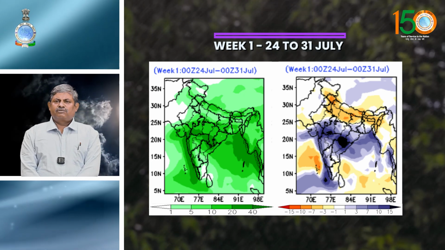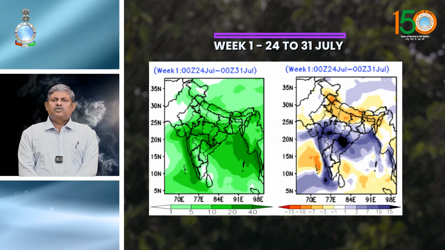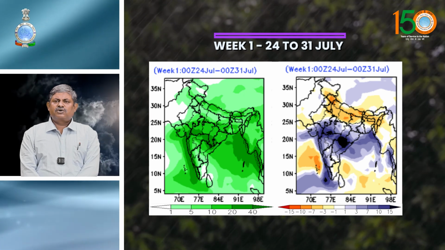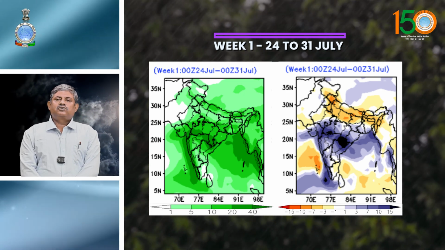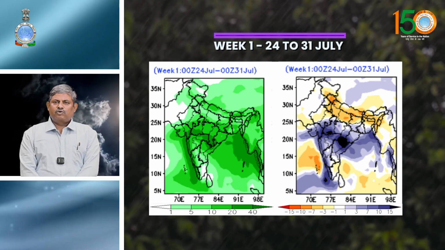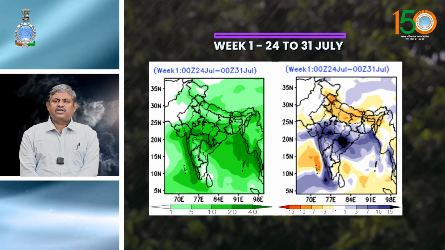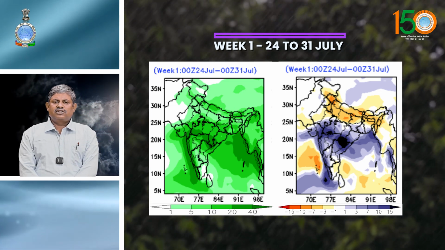The monsoon trough is expected to run south of its normal position, and the monsoon is likely to be in active phase with heavy to very heavy rainfall at few places over east, central and west coastal parts of India, and also extremely heavy rainfall, more than 20 centimeter in 24 hours, is likely at isolated places over Odisha, Chhattisgarh, Madhya Pradesh, Vidarbha, Madhya Maharashtra and Konkan and Goa during the week.